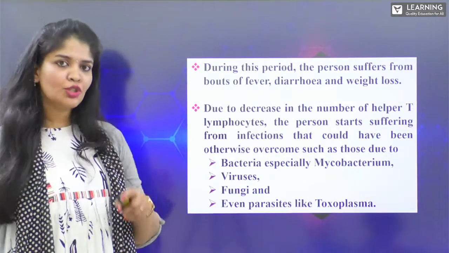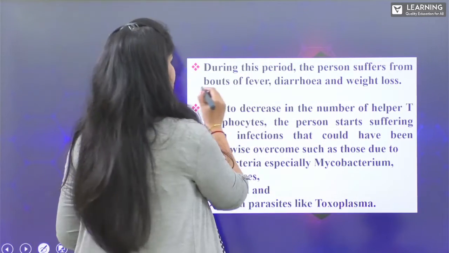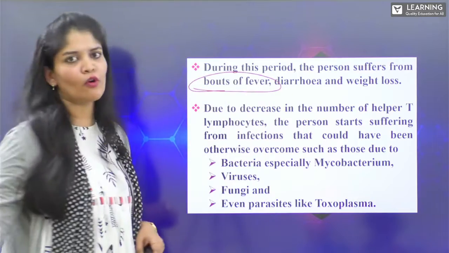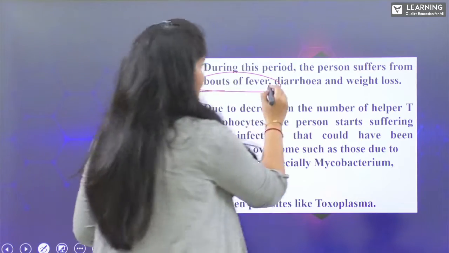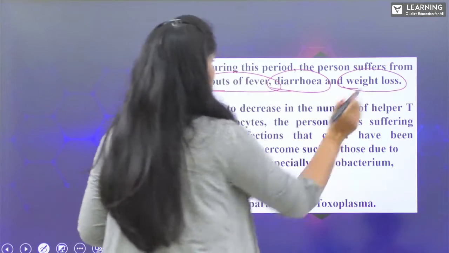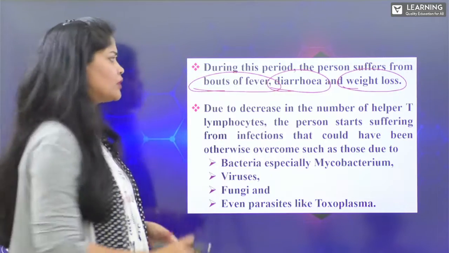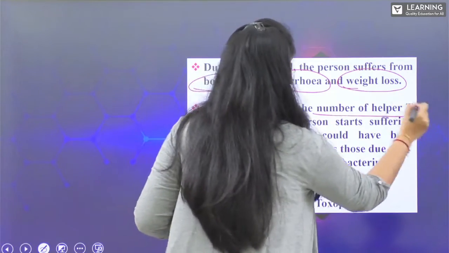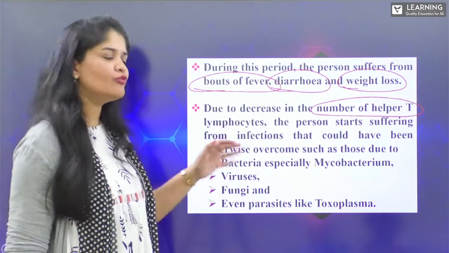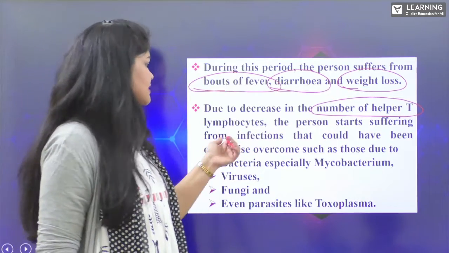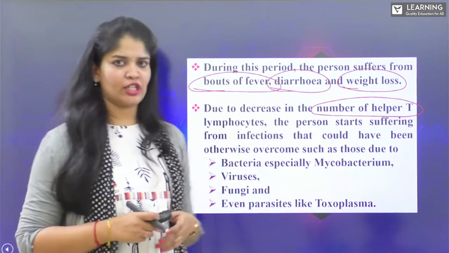During this period, the person suffers with lots of fever, diarrhea, weight loss, and, very important, due to decrease in the number of helper T lymphocytes, the person starts suffering from a lot of infections.